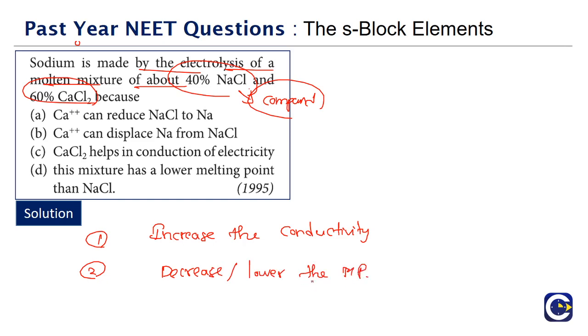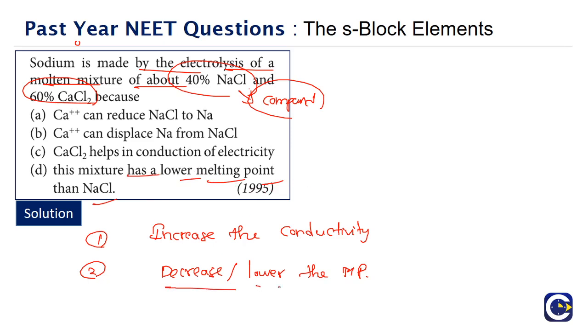Because normally sodium chloride melts at a particular temperature, but by adding CaCl2 in the ratio of 40:60, the melting point of the NaCl will be lowered. Because of this mixture formation, the melting point will get lowered.